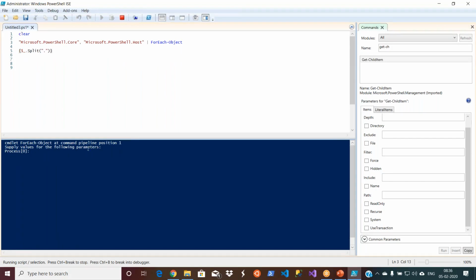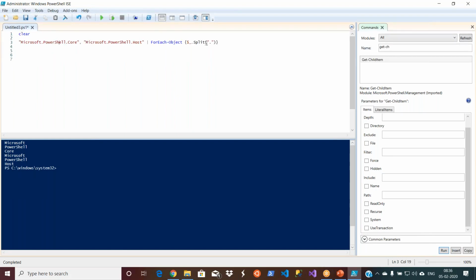Supply the values for the following parameters. So what it is doing for each object, what is that object? Microsoft PowerShell core and PowerShell host.